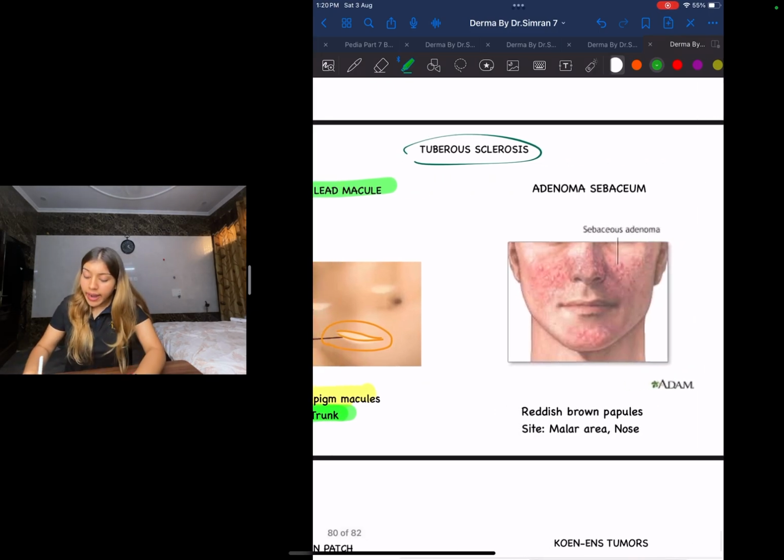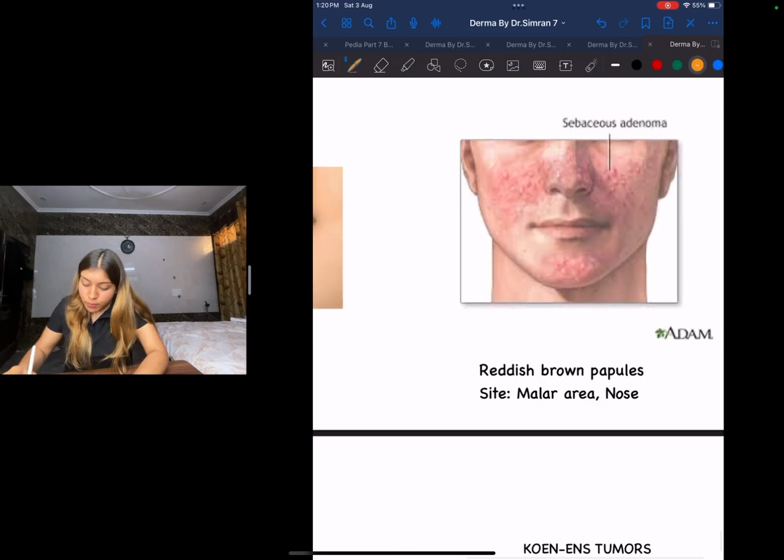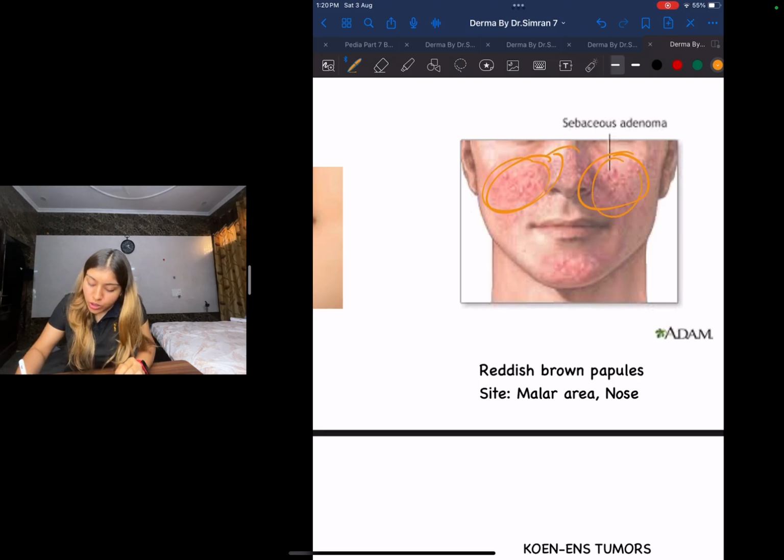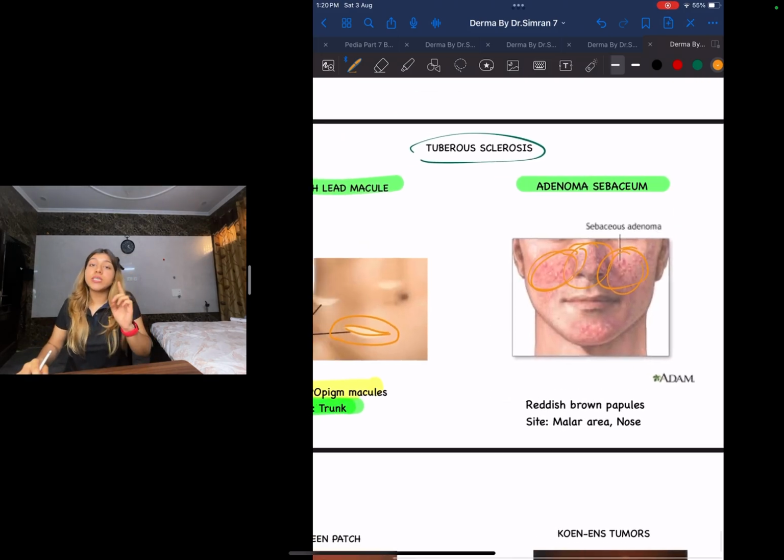Next is your adenoma sebaceum. These are going to be reddish brown papules, which are present in your malar area and your nose. This is your malar area and this is your nose. This is your sebaceous adenoma.